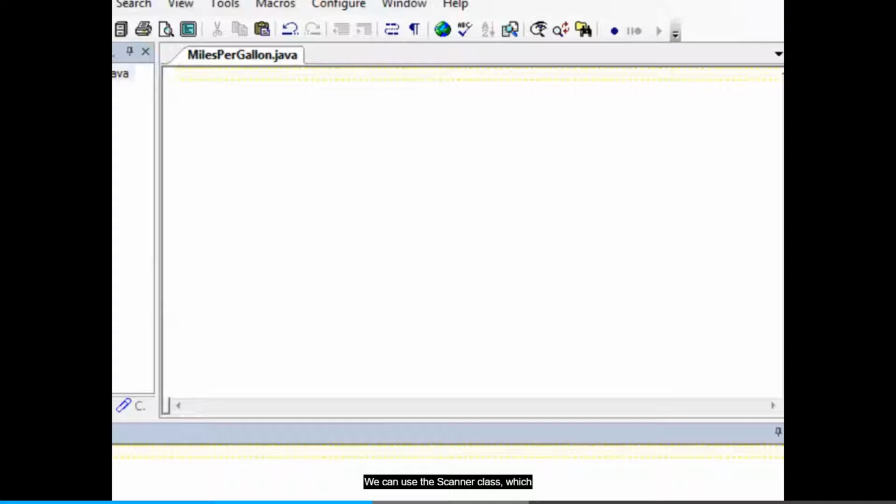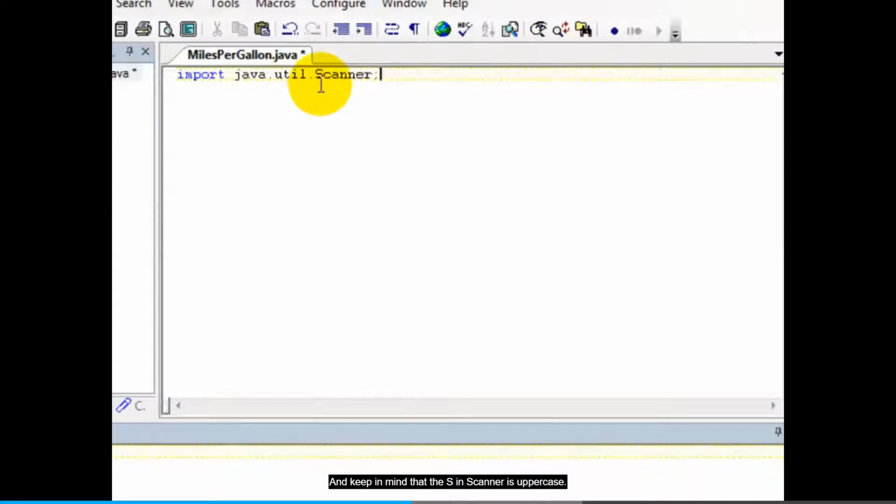In any program that uses the Scanner class, we need an import statement. Import java.util.Scanner, and keep in mind that the S in Scanner is uppercase.